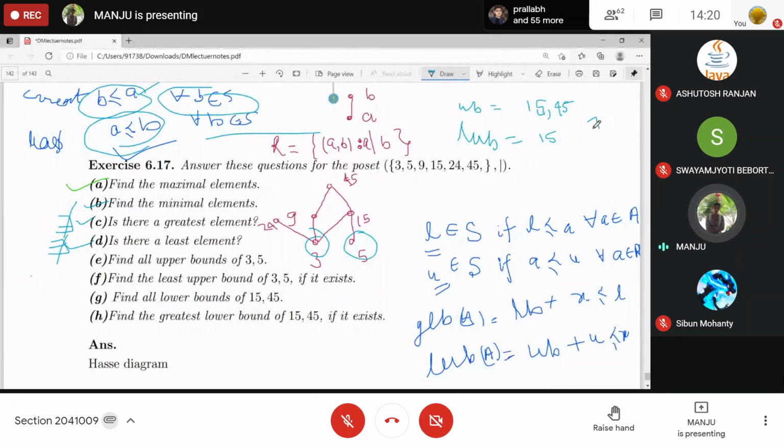There does not exist any lower bound, so there does not exist any greatest lower bound, right? Clear? Yes, ma'am. Now look at this: consider 15 and 45.